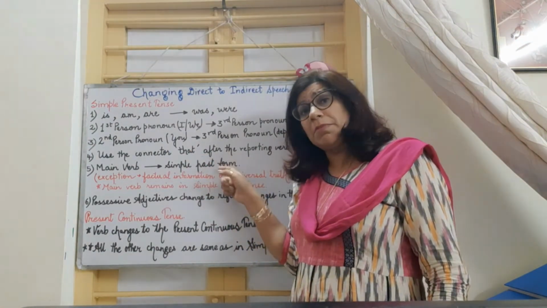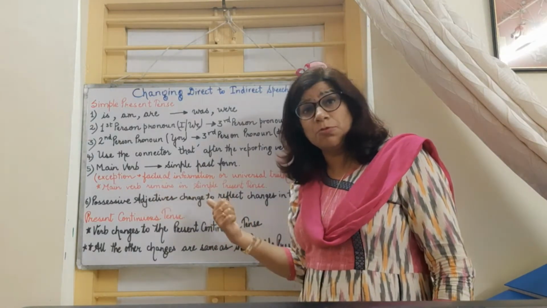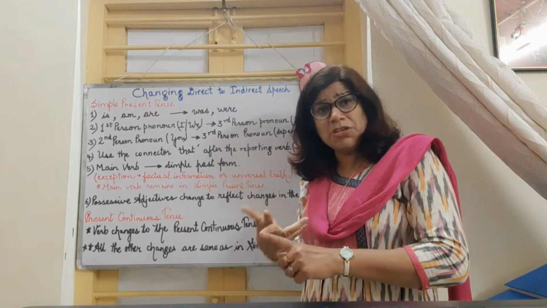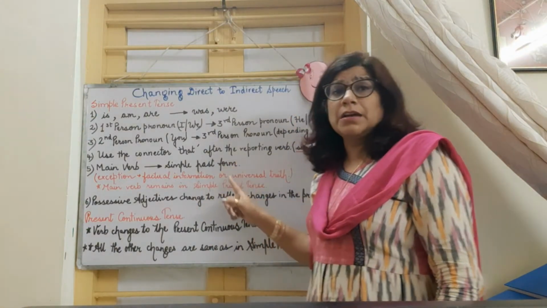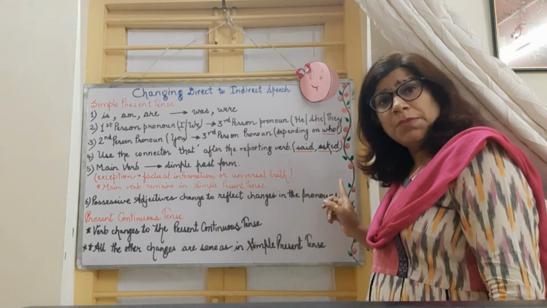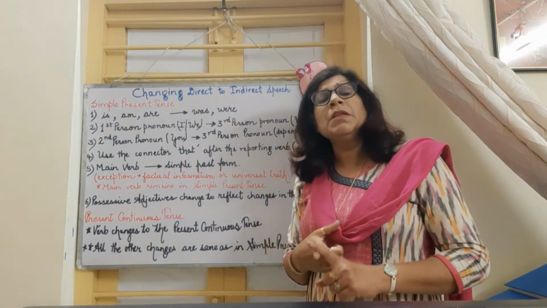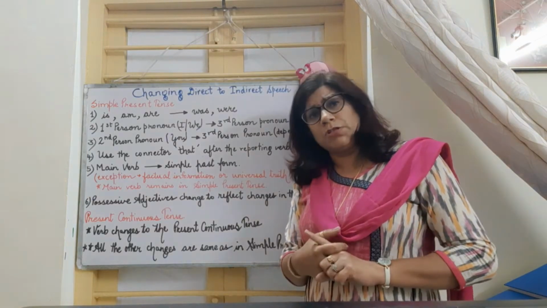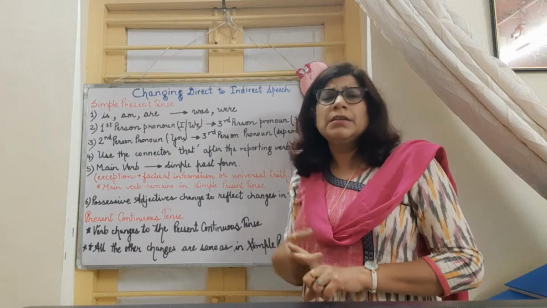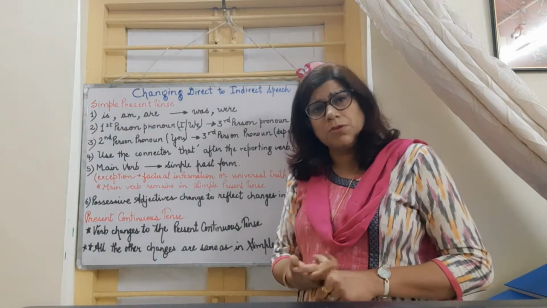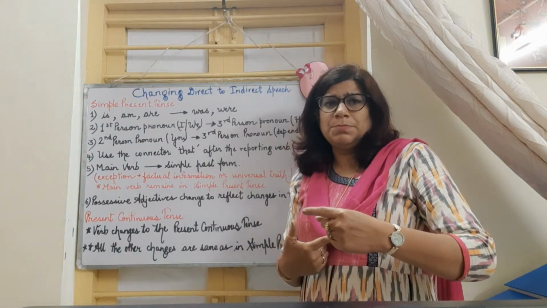But remember, there is an exception. If in simple present tense we are reporting factual information or telling about a universal truth, at that time we are not going to change the main verb. The main verb will remain in simple present tense. The tense of the main verb will not change. It will remain in the simple present tense only, right? That means if I am telling that the earth revolves around the sun, then if we are changing the speech,